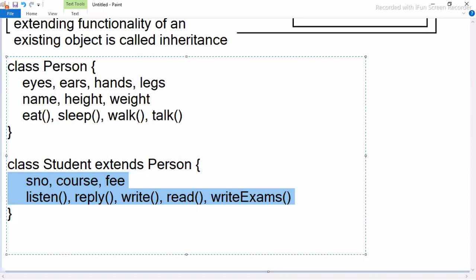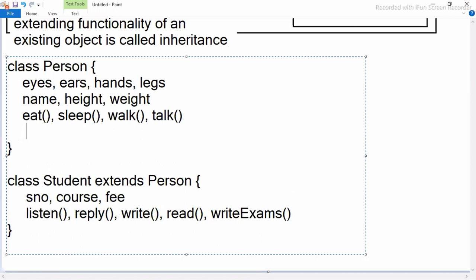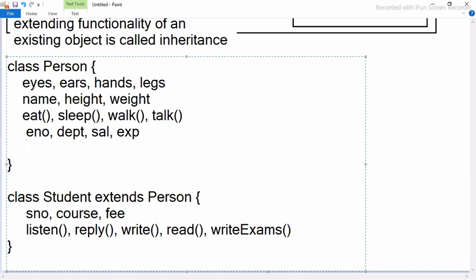Okay, everybody got clarity? Yeah? Inheritance got clarity? So tell me one more example. Here I am writing something like this. Employee number, department, salary, experience, and then next I'm writing here work, prepare estimation, like this several operations.